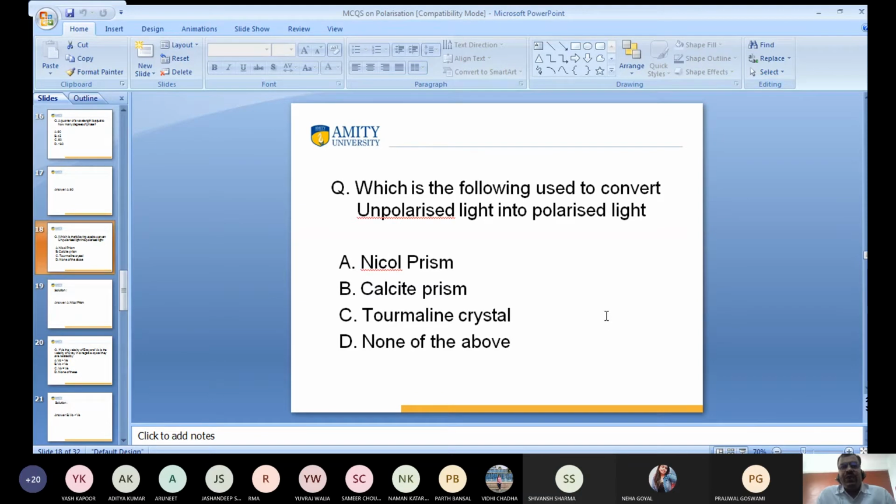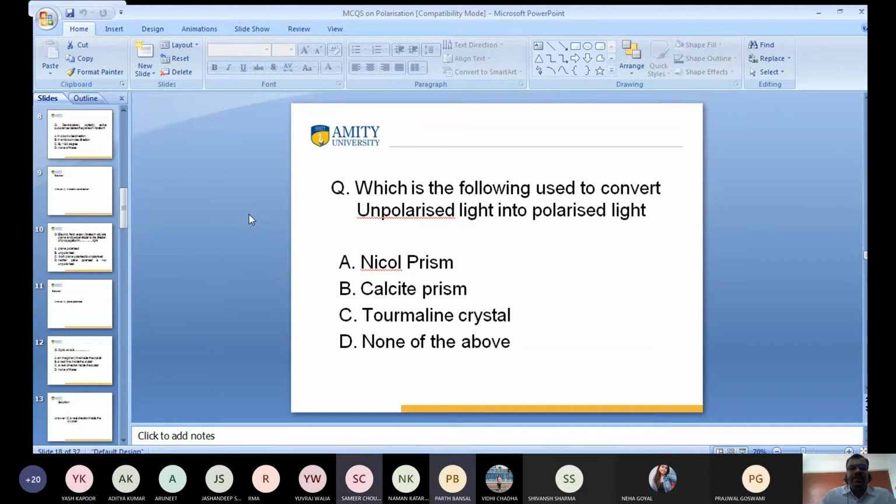Next question: which of the following is used to convert unpolarized light into polarized light? Nicol prism, calcite crystal, permanent crystal, or none of the above. Sir, Nicol prism. Nicol prism. Can you tell me?